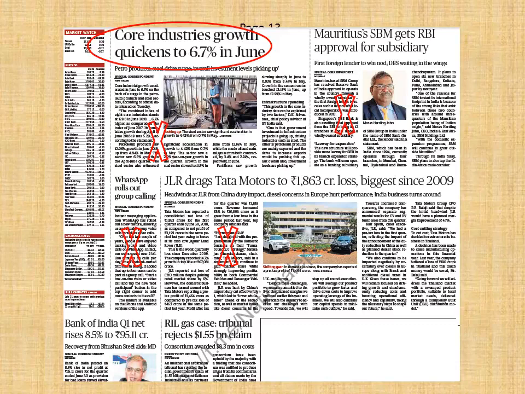Next, in Mauritius, SBM gets RBI approval for subsidiary. Again, this is a news which is not very relevant, so you can skip such kind of news which are focused on individuals or companies or maybe quarterly results, etc. Just go through those news where inflation figures are given, maybe monetary policy is given, maybe something related to FDI bill, etc. is given. All those kinds of questions will be asked. Such kind of questions related to individuals or individual companies will not be asked.